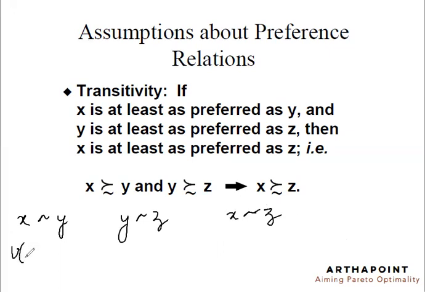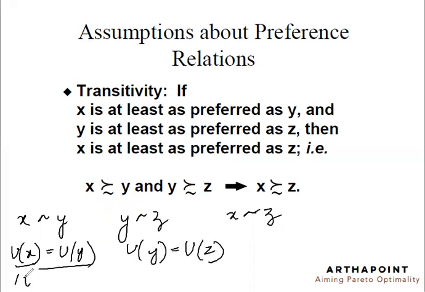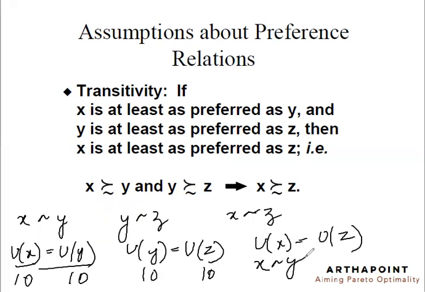This will mean utility of X is equal to utility of Y. This will mean utility of Y is equal to utility of Z. This gives you 10 and this also gives you 10. Doesn't this mean utility of X is equal to utility of Z? And if these two are true, then doesn't this mean that they should be equally preferred because they give you the same utility? So X should be equally preferred to Z.